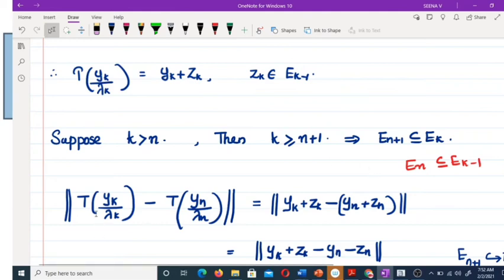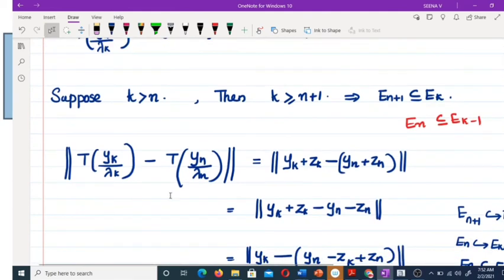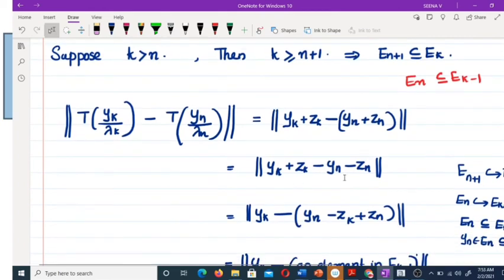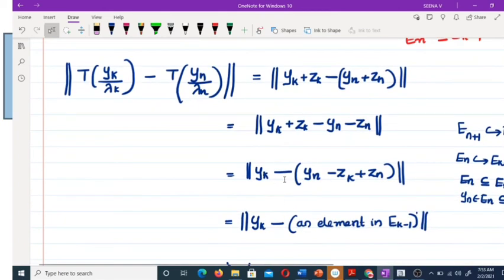So what about the norm of T of y_k by lambda_k minus T of y_n by lambda_n? We can write it like this: y_k minus this term. Now if you look at y_n, where is y_n? y_n belongs to E_n, and E_n is contained in E_{k-1}.